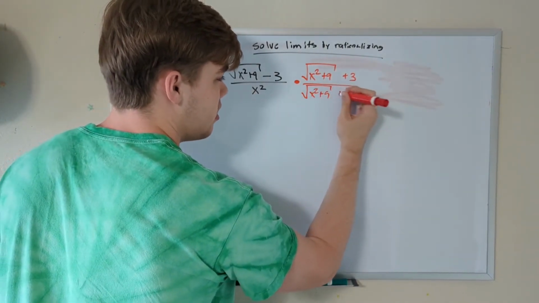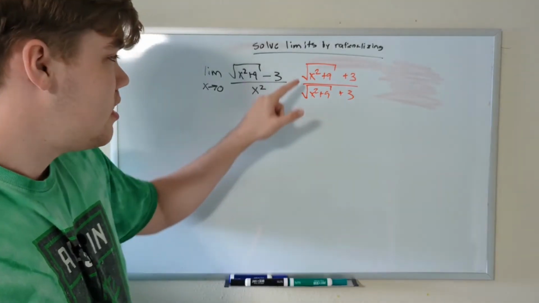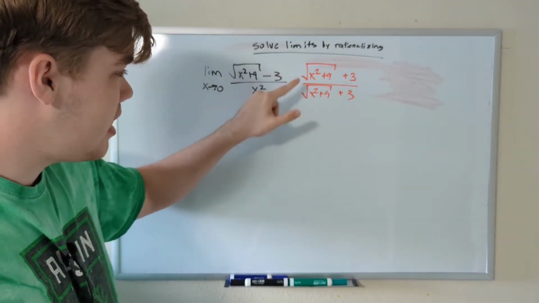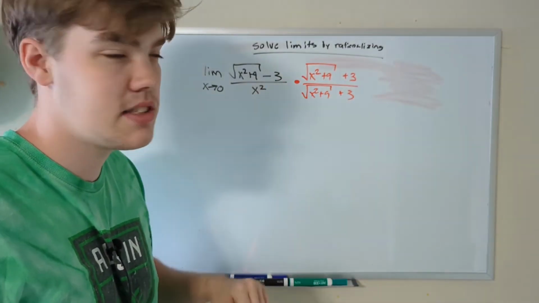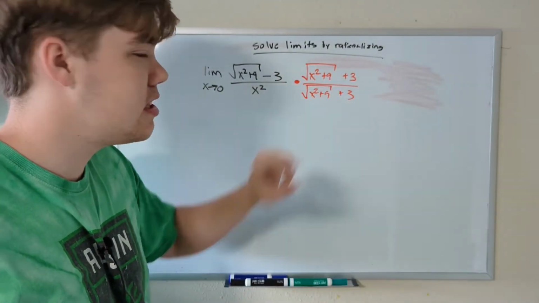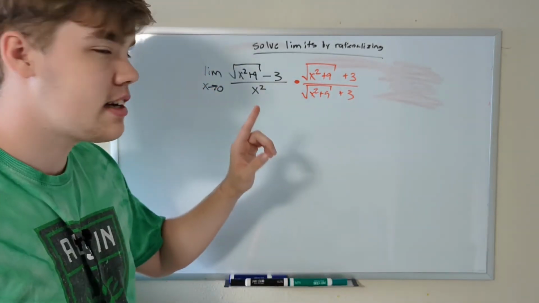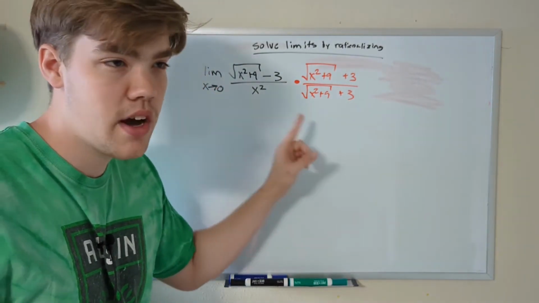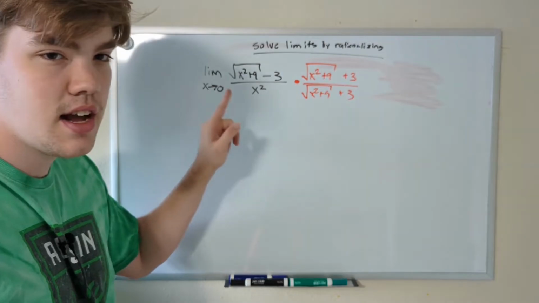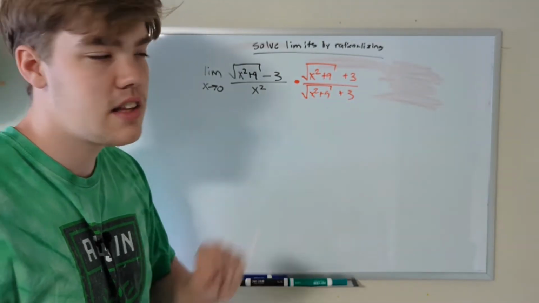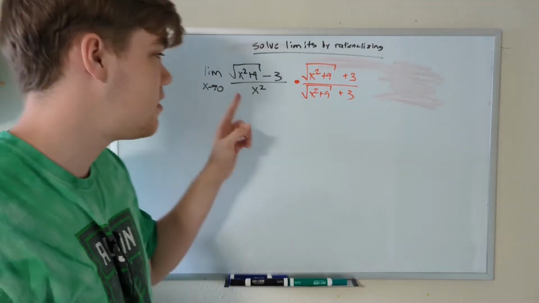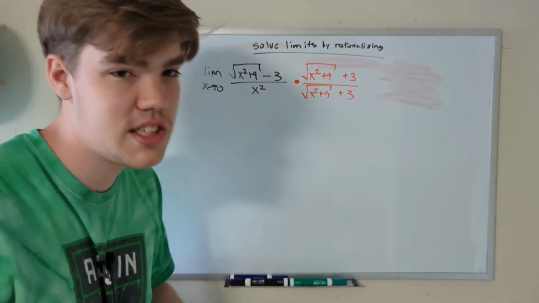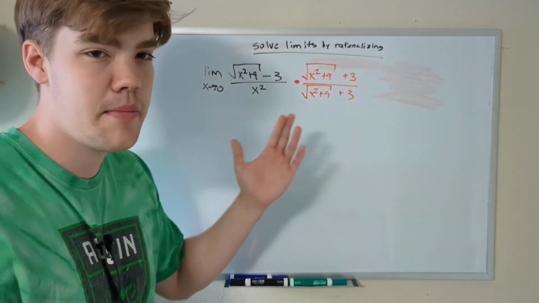same thing. To explain this further, the square root of x squared plus 9 divided by the square root of x squared plus 9 is equal to 1. It's the same thing divided by itself. And 3 divided by 3 is also equal to 1. So technically, we are just multiplying by 1. We are not changing the value of this function at all. The conjugate is a sneaky little trick we can use to change the look of this without ruining this function's original value. We just want to multiply it by 1 and make it look different.